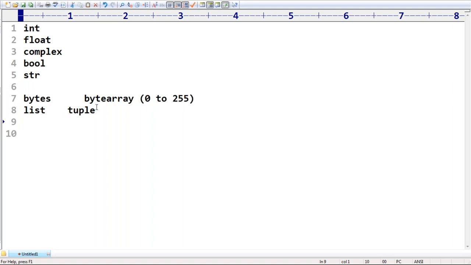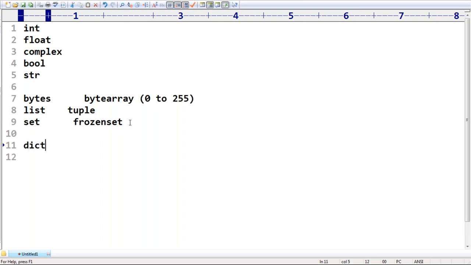Next, after completing bytes, list and tuple, we covered the set data type and even frozenset also. What is the difference between set and frozenset? All properties are the same in both cases. In both cases duplicates are not allowed and order is not important. But the difference here is set is mutable but frozenset is immutable. Remember this one, sir. Up to this we covered.